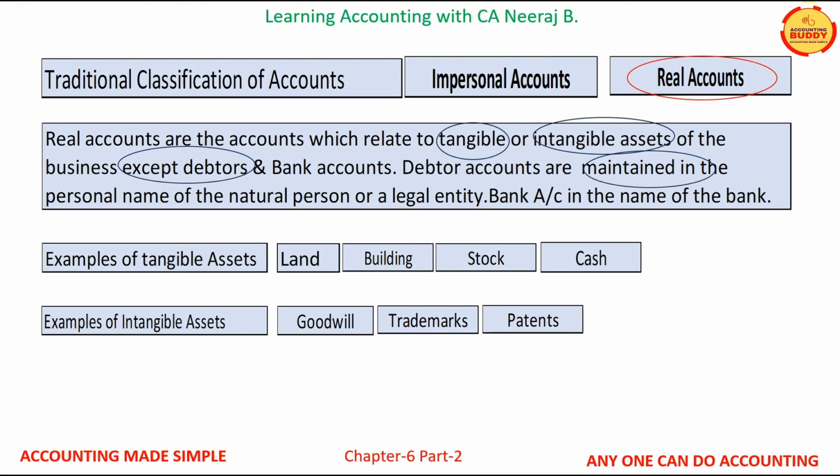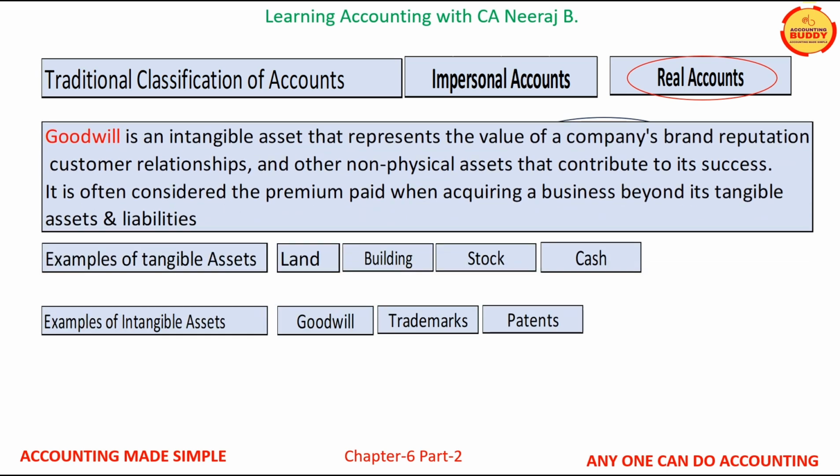Let us quickly learn a little about these three terms. First, goodwill. Goodwill is an intangible asset that represents the value of the company's brand reputation, customer relationships, and other non-physical assets that contribute to the success of the business. It is often considered the premium paid when acquiring a business beyond its tangible assets and liabilities.